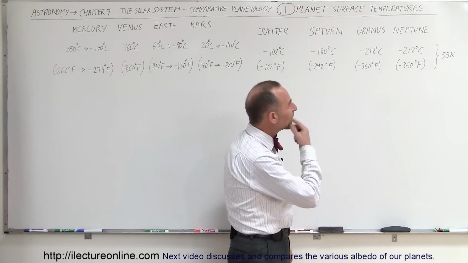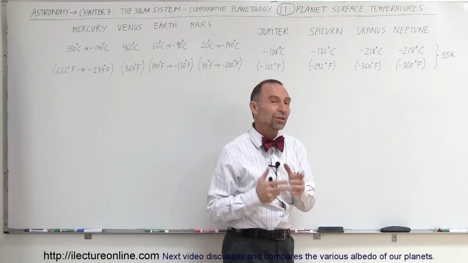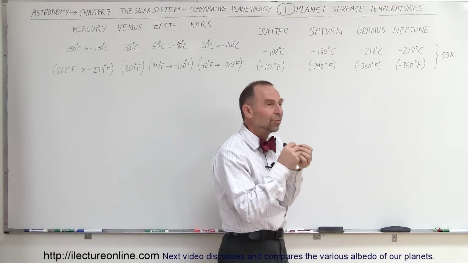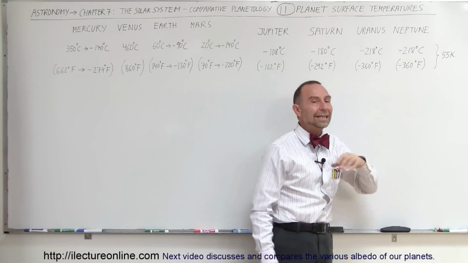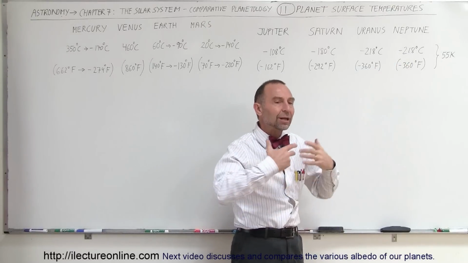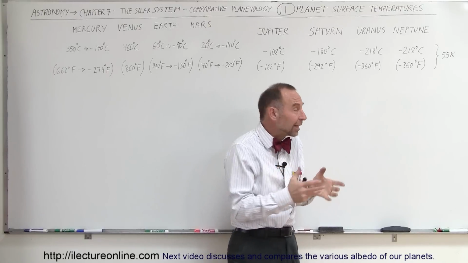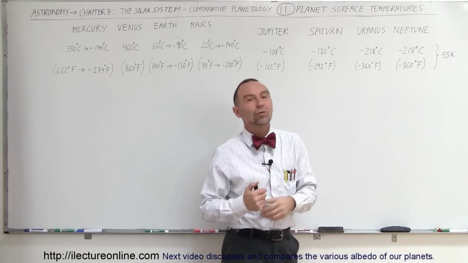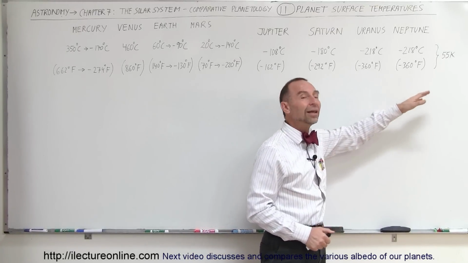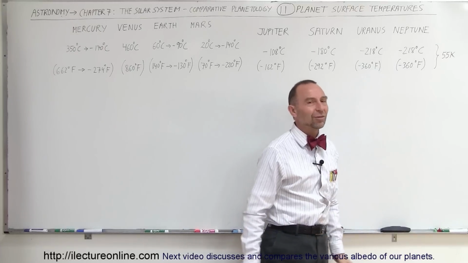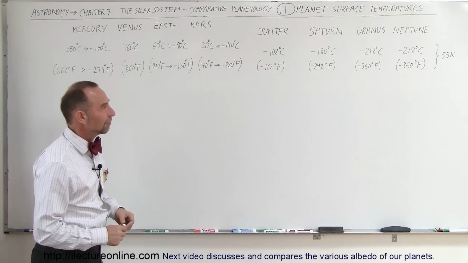Now we say, well, why would Neptune, being so much farther from the sun than Uranus, be about the same temperature in the atmosphere? Well, it has to do with the composition of the atmosphere. There's more methane in the atmosphere of Neptune, and therefore it absorbs a little bit more of the sunlight and keeps the atmosphere relatively a little bit warmer than it would be if it didn't absorb that additional heat from the sun. But yet at minus 218 degrees centigrade, we really shouldn't be talking about heat. That is frigidly cold, and no way for us to survive, of course, in that kind of environment.